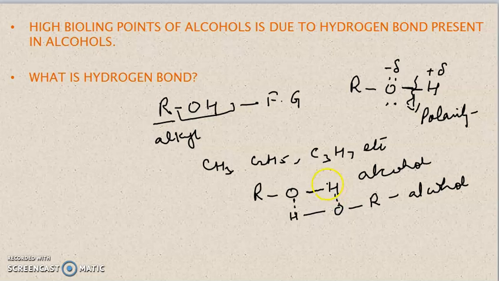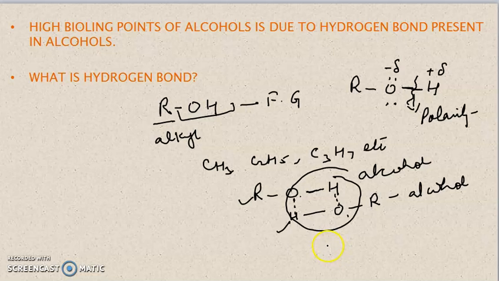What is a hydrogen bond? When hydrogen lies between two electronegative elements, then it is called a hydrogen bond. Here you can see oxygen, hydrogen and oxygen. So this is also a hydrogen bond. So in this molecule, two hydrogen bonds are there. So we can say one alcohol molecule is associated with other alcohol molecules.